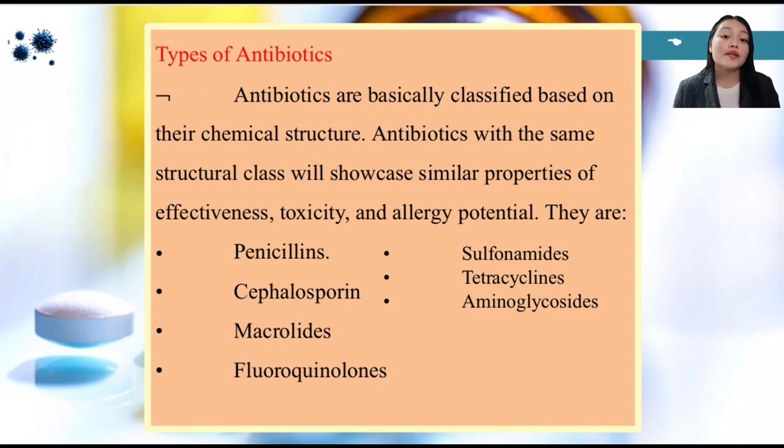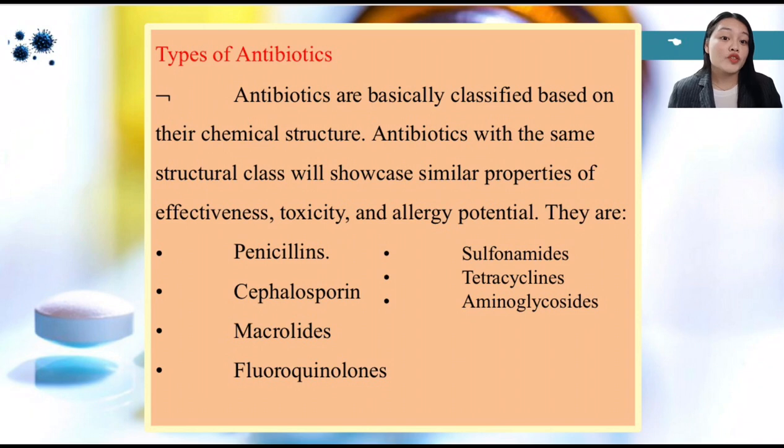So there are types of antibiotics, like penicillins. It is a medication used in the management and treatment of a wide range of infections. Are you familiar with amoxicillin? Isn't it an agent to cure wounds or infections?